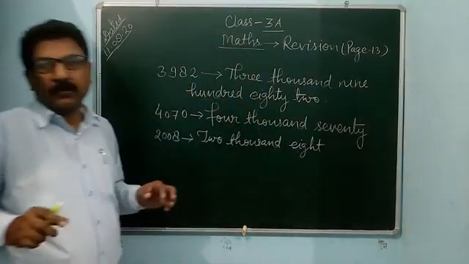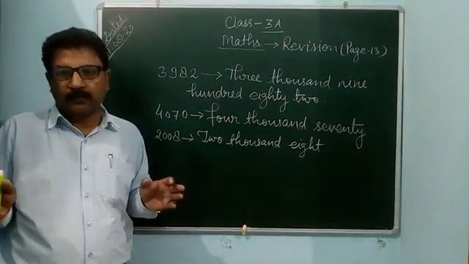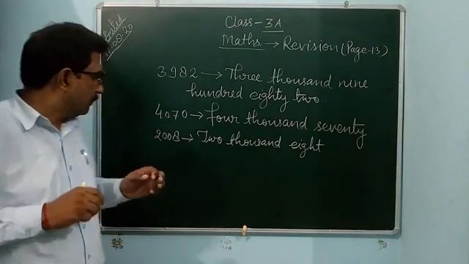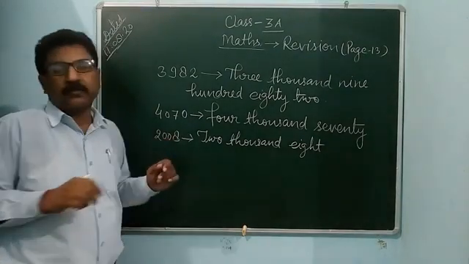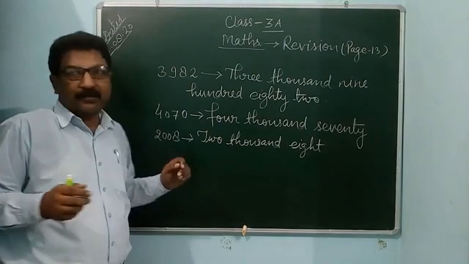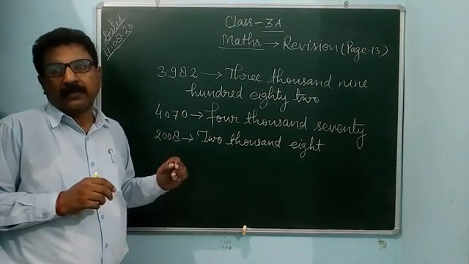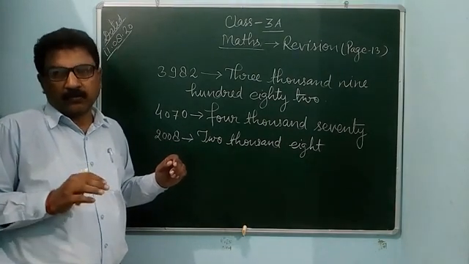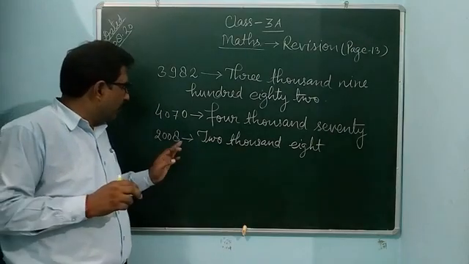Take care and pay attention: if 0 comes as the place value, you can't write the place value with 0. You only write the part of the number that is given.